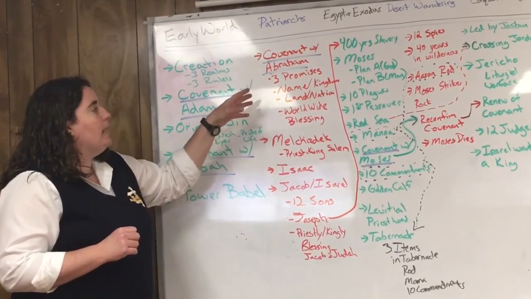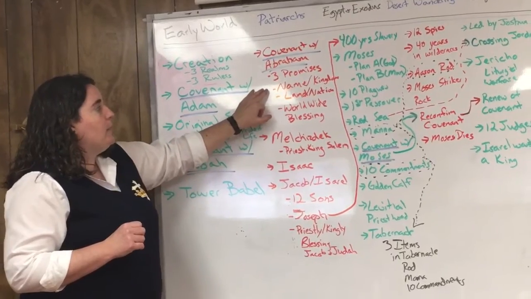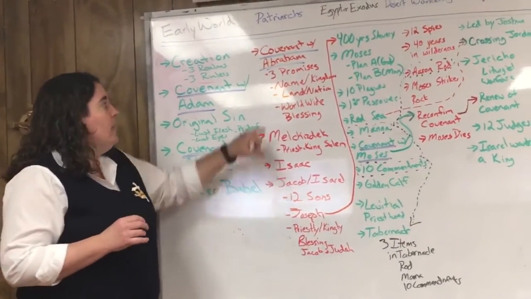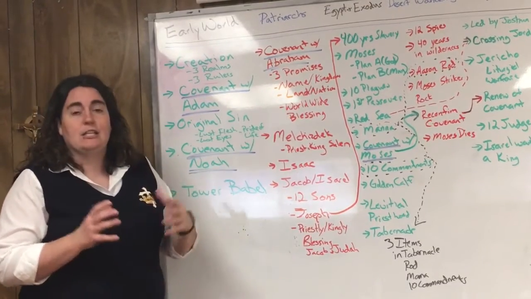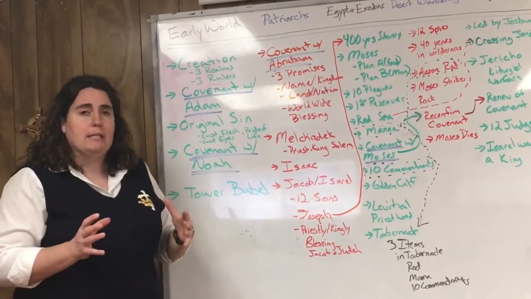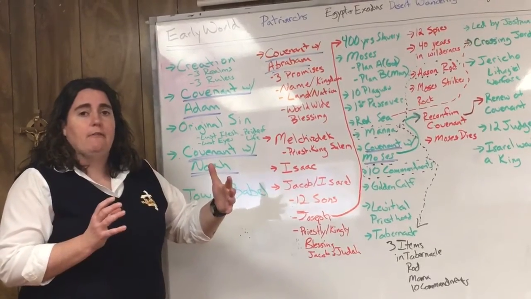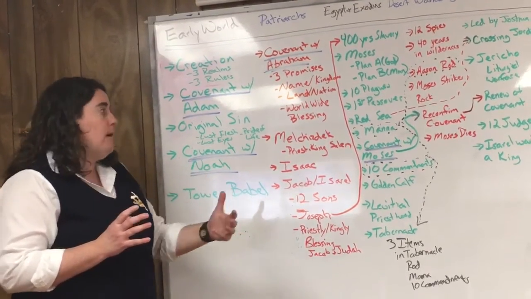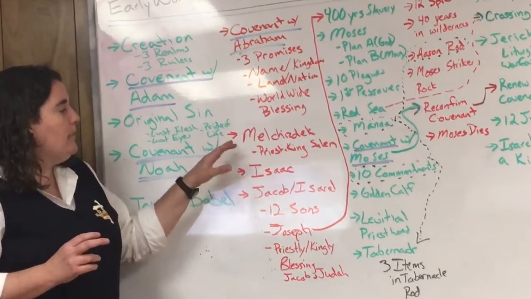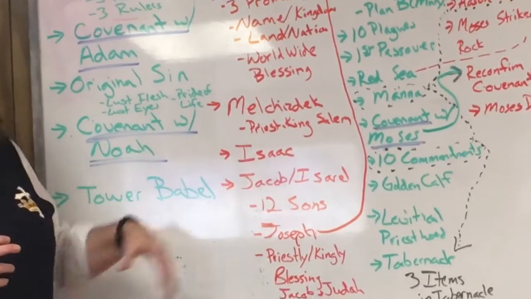And with Abraham, God makes 3 promises. He'll make his name great, meaning a great kingdom, a great dynasty, so his name will last forever. He'll give him land, such as a nation, and he will be a worldwide blessing. So these are the 3 promises. And so we're constantly looking throughout salvation history for the fulfillment of these 3 promises that God made with Abraham in the covenant.